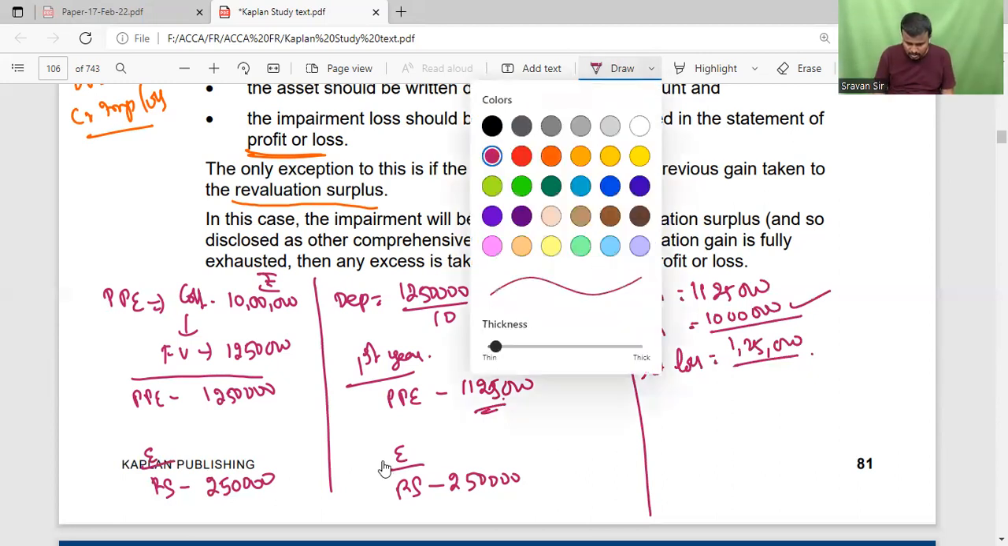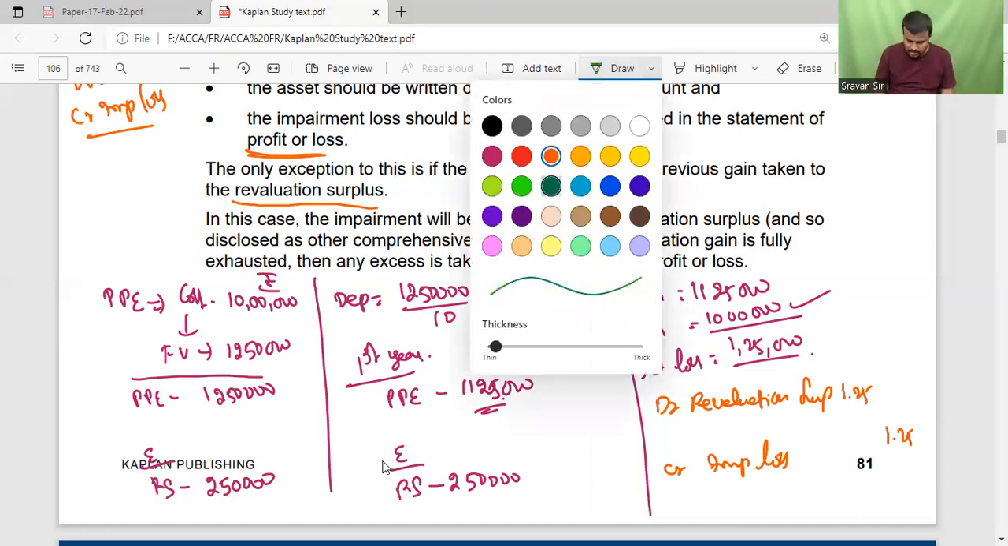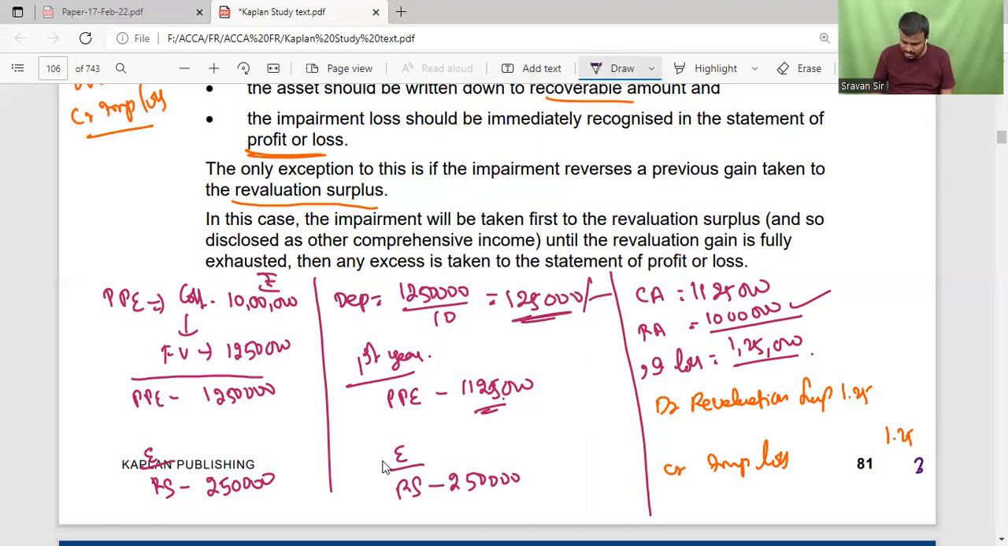What is the journal entry required to be recorded? Debit revaluation surplus, credit impairment loss, 1,25,000. For example, if the impairment loss is around 3 lakh, but in the revaluation surplus we have only 2,50,000, then the 2,50,000 is adjusted to revaluation surplus and the difference amount is taken from the profit and loss. So that was clearly stated.